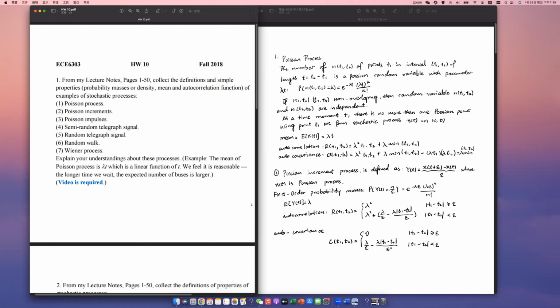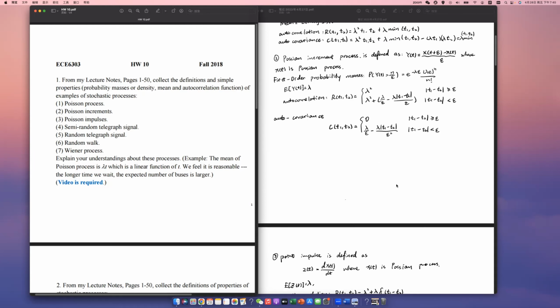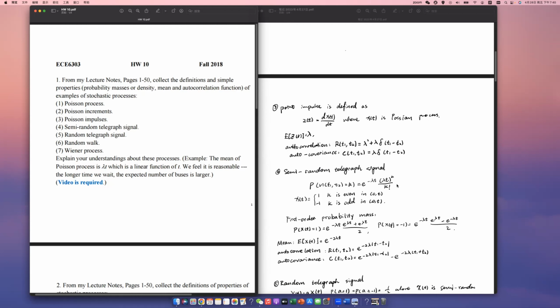And the covariance C(t1, t2) equals 0 when the absolute value of t1 minus t2 is greater than delta, and if it is smaller than delta, then it equals lambda over delta minus lambda times the absolute value of t1 minus t2 over delta squared. For the point impulse process, the expected value is lambda, the autocorrelation is R(t1, t2) equals lambda squared plus lambda delta(t1 minus t2), and the autocovariance is C(t1, t2) equals lambda delta(t1 minus t2).